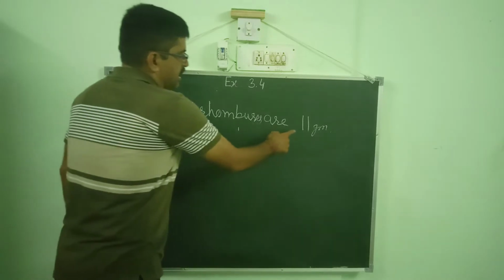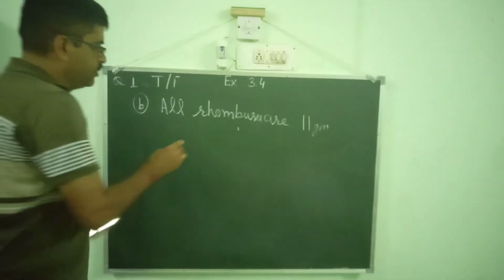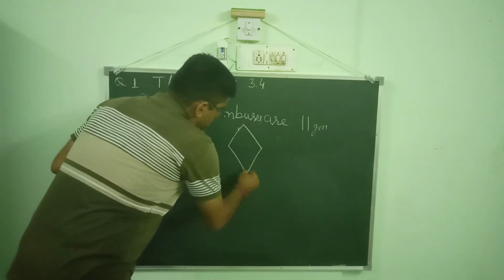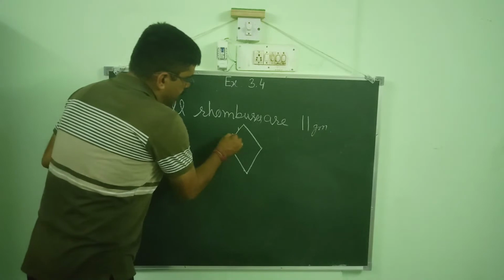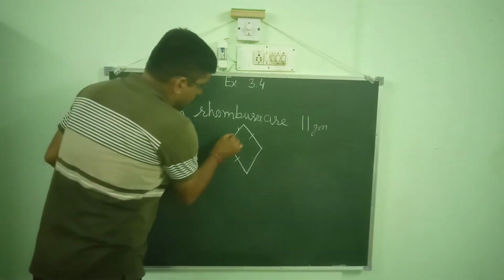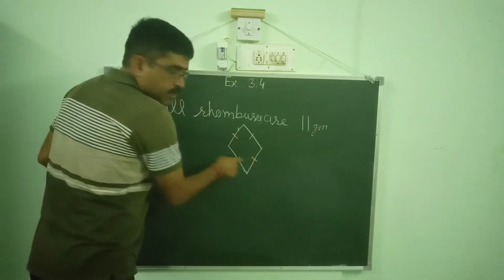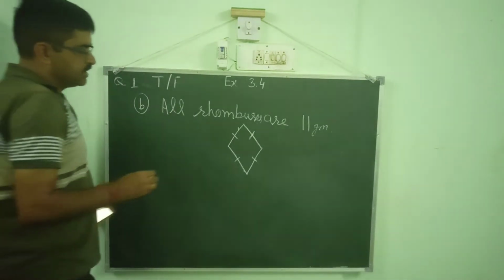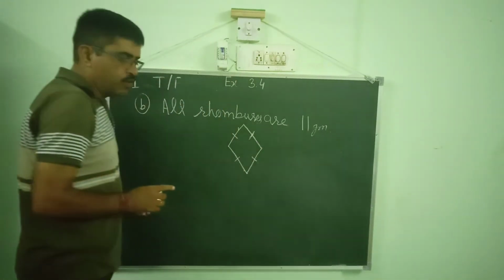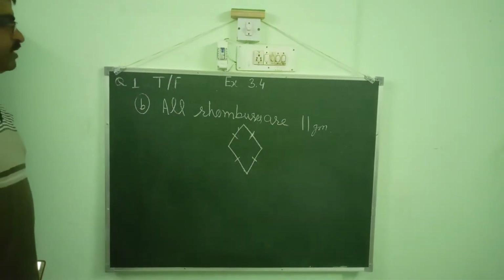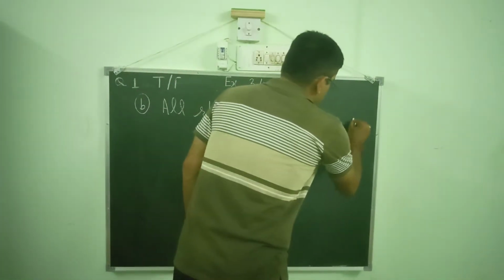All rhombuses are parallelograms, because a rhombus has four sides equal. Now we can say that the opposite sides of a rhombus are equal, so this is a parallelogram. So any rhombus will be a parallelogram. So the statement "all rhombuses are parallelograms" is a true statement.